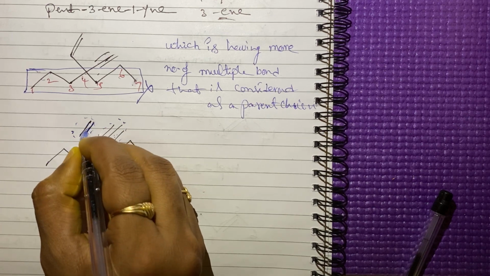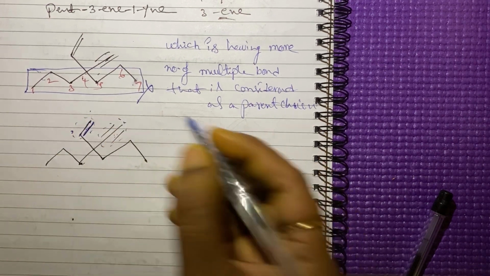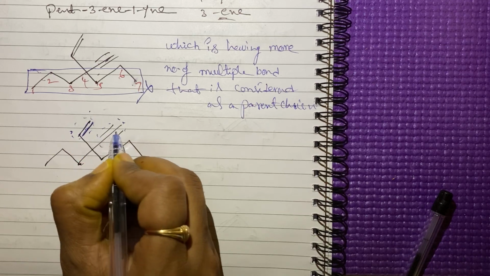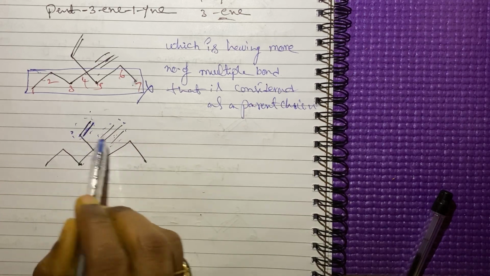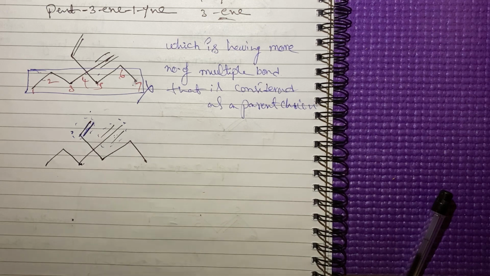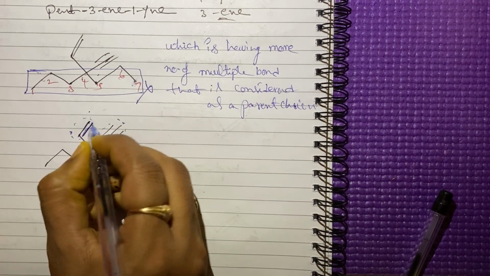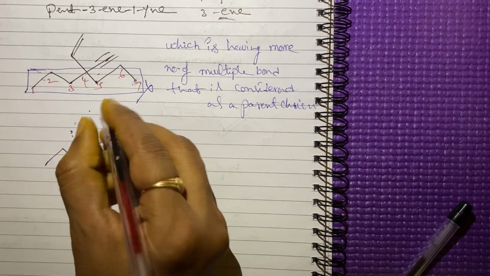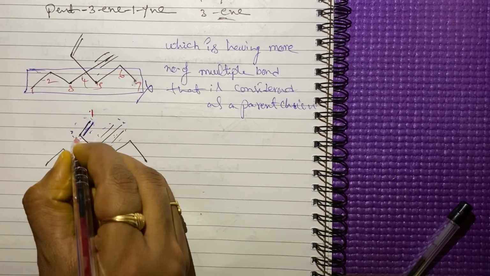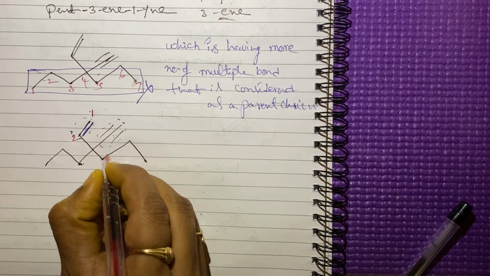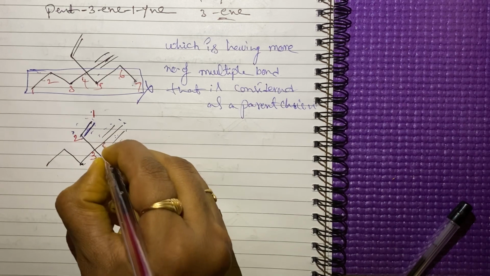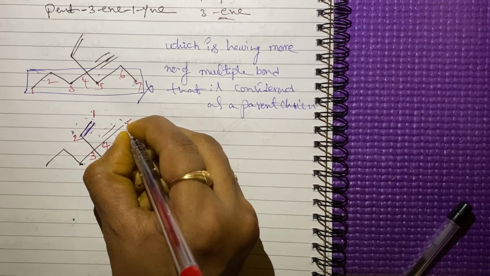We have to give the least number for the double bond. Why? Because according to the alphabetical order, if both the double bond and the triple bond are present in the same position, we have to give the priority based on the alphabetical order. Now we have to give the numbers from the double bond side: 1, 2, 3, 4, 5.